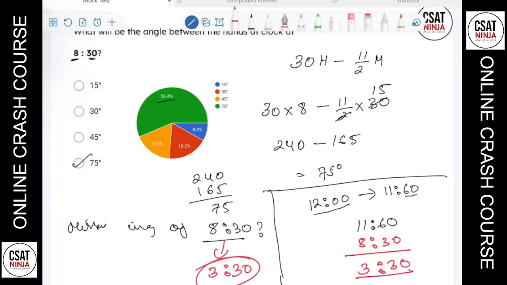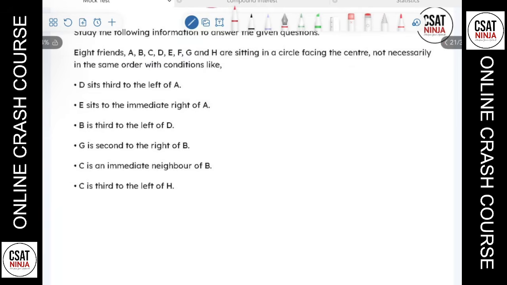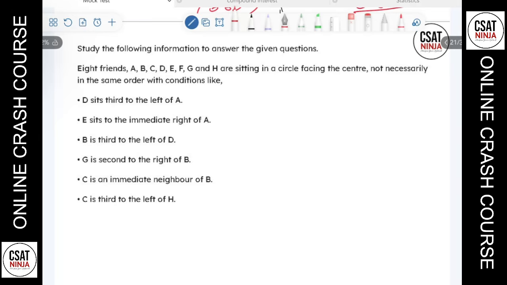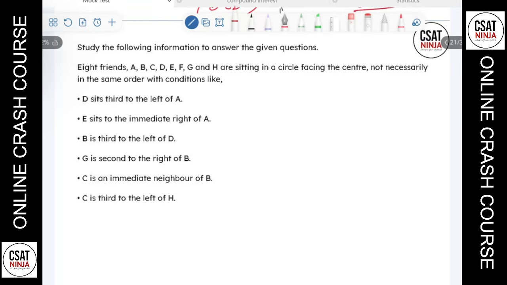So that's the answer there. If a mirror image is asked, then you can solve it like that. Next question here: 8 friends are sitting in a regular circle. NSSB asks a lot of questions based on sitting arrangement, especially circular arrangement.